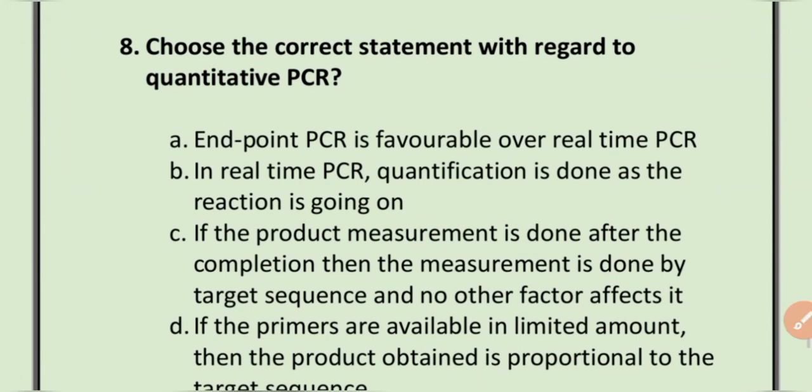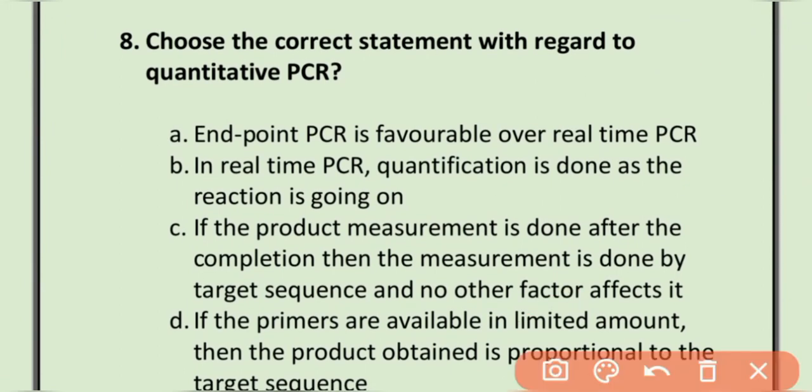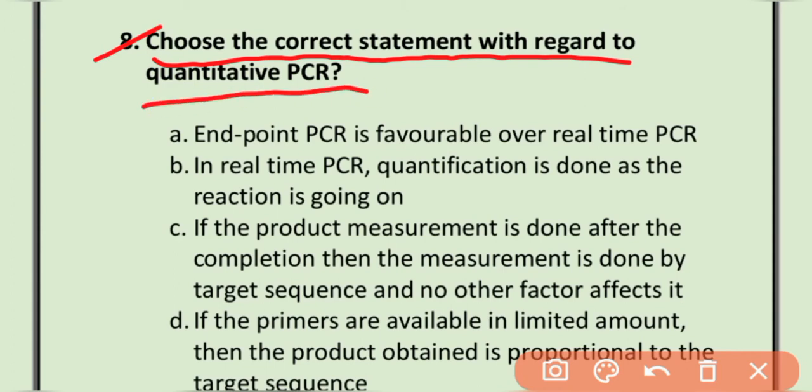MCQ number 8. Choose the correct statement with regard to quantitative PCR. A. Endpoint PCR is favorable over real-time PCR. B. In real-time PCR, quantification is done as the reaction is going on.